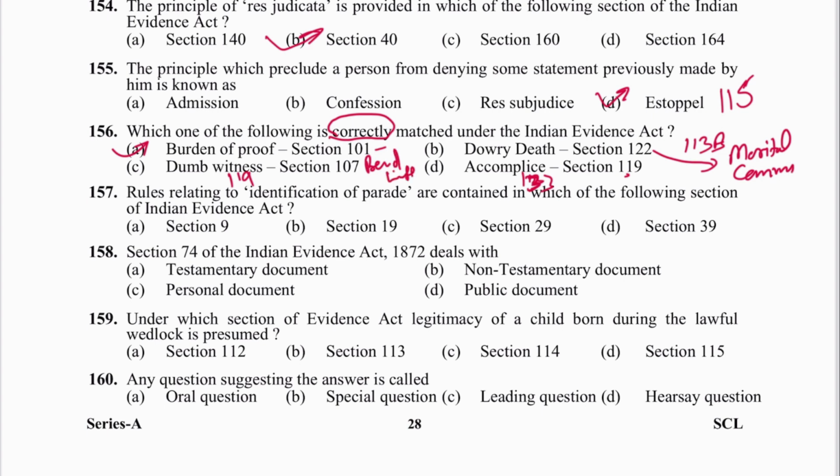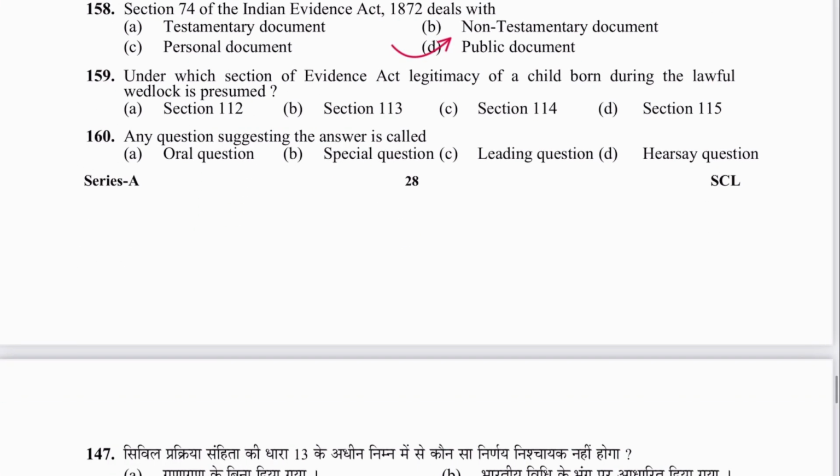Next is 157. Rule relating to identification parade. Section 9 provides for the same. A is the answer. Next is 158. Section 74 deals with public document. D is the answer. Next is 159. Under which section of the Indian Evidence Act is the legitimacy of a child born during lawful wedlock presumed? 112. A is the answer.